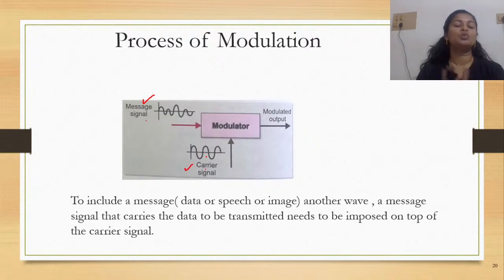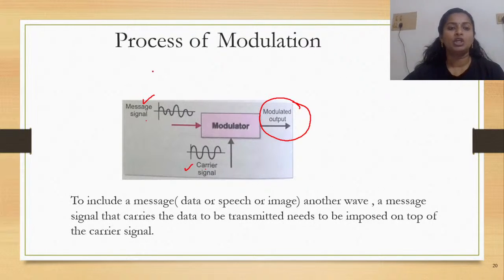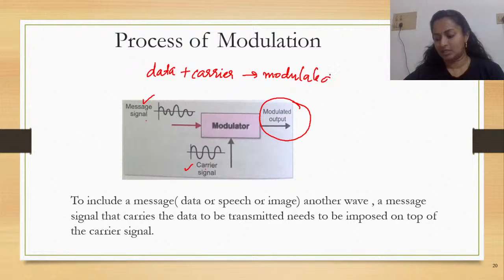And some sort of superimposition happens here. That means some kind of merging happens between the message signal as well as the carrier signal, and then you get the output as the modulated signal. So this is how the process of modulation happens. So it is simply like summing up. You have your data plus the carrier to generate the modulated form. Is the idea clear? So this is how the process of modulation happens.